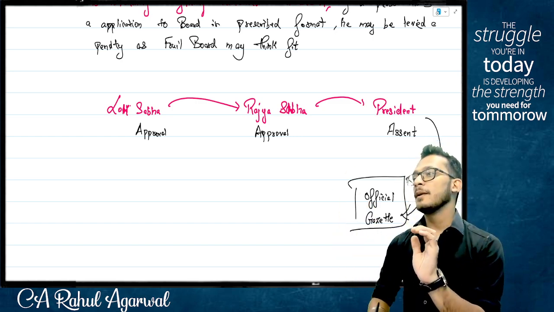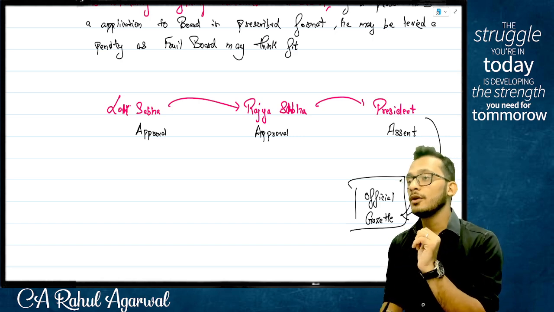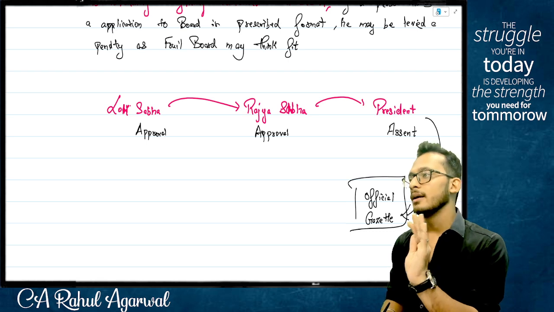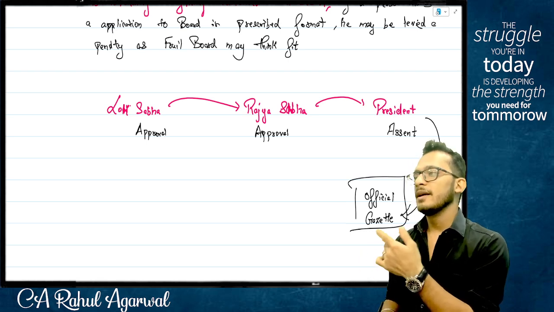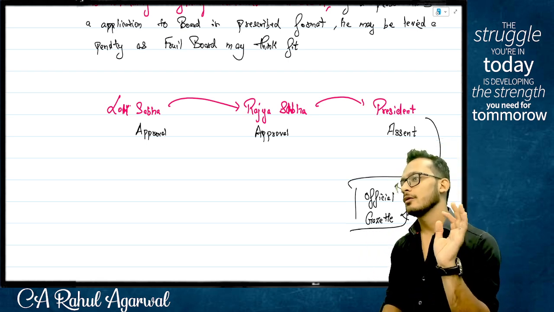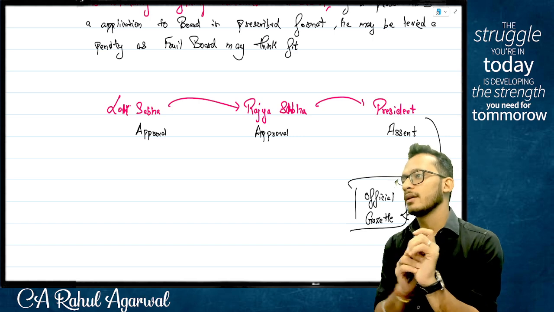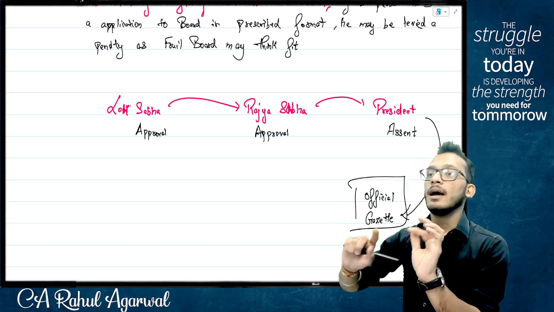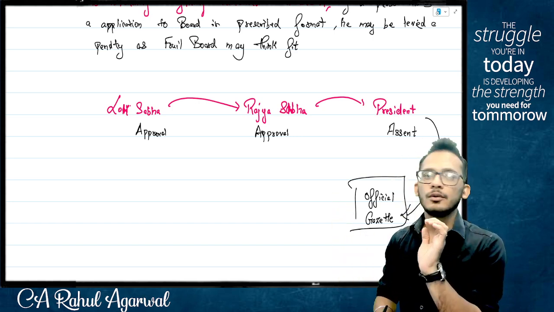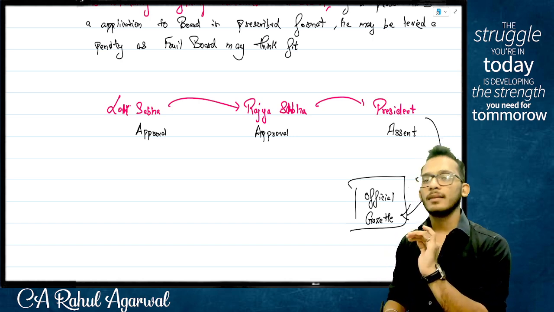So all the powers on what to do and how to do it will be given in the act. Only the powers of making rules will be informed in it. Yes or no? Yes. So the job of an act is to come and tell you what the law is. The job of the rules is to tell you how to do the law. Does this make sense? Any doubts on this?